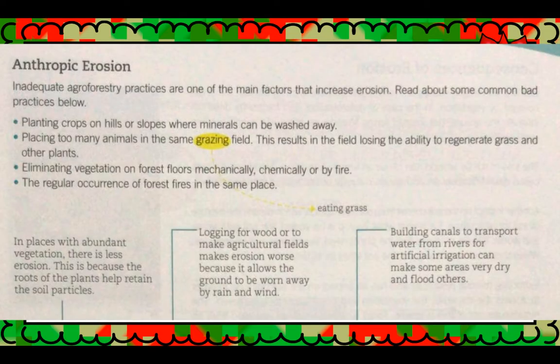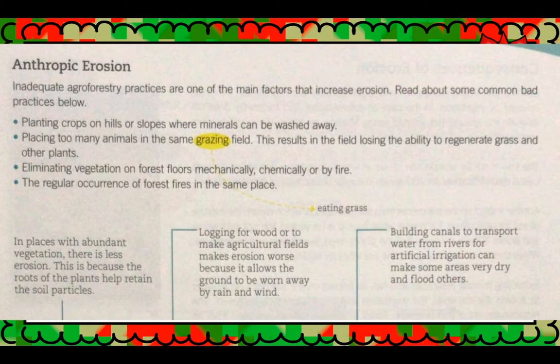Anthropic erosion. Inadequate agroforestry practices are one of the main factors that increase erosion. Read about some common bad practices below. Planting crops on hills or slopes where minerals can be washed away. Placing too many animals in the same grazing field. This results in the field losing the ability to regenerate grass and other plants.